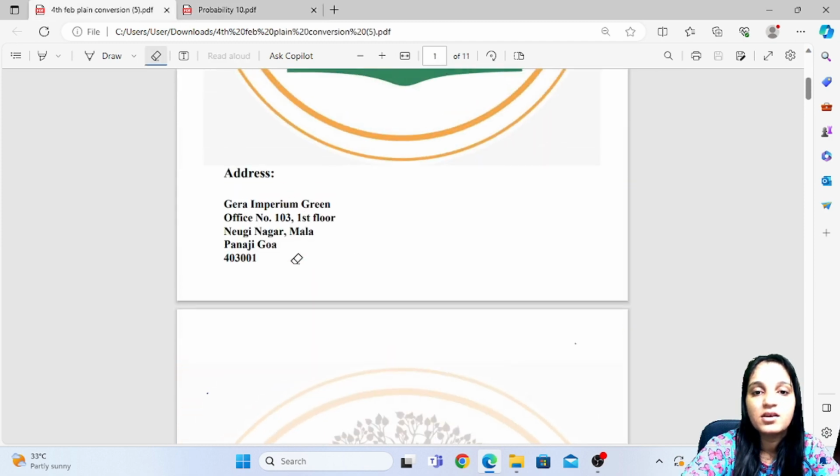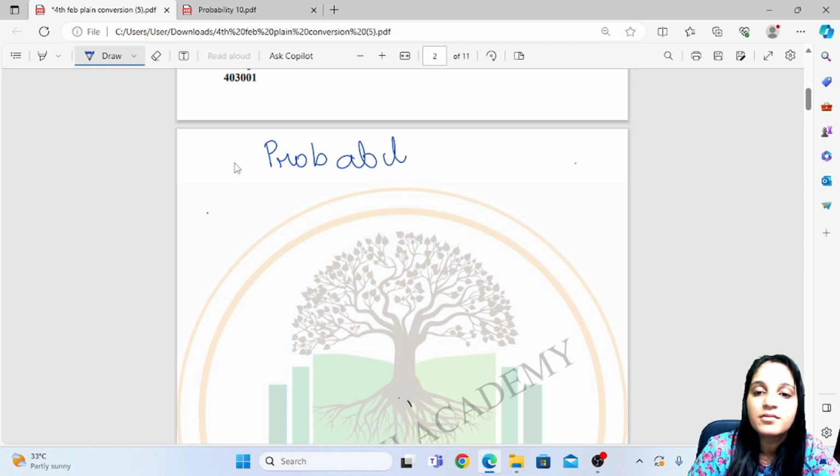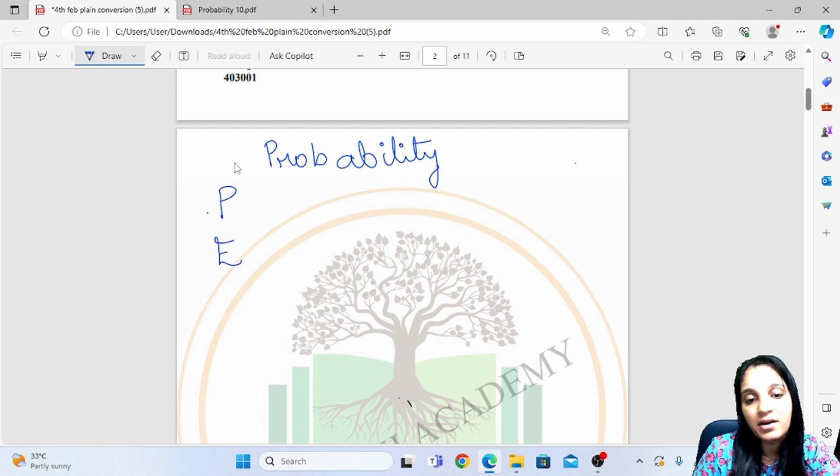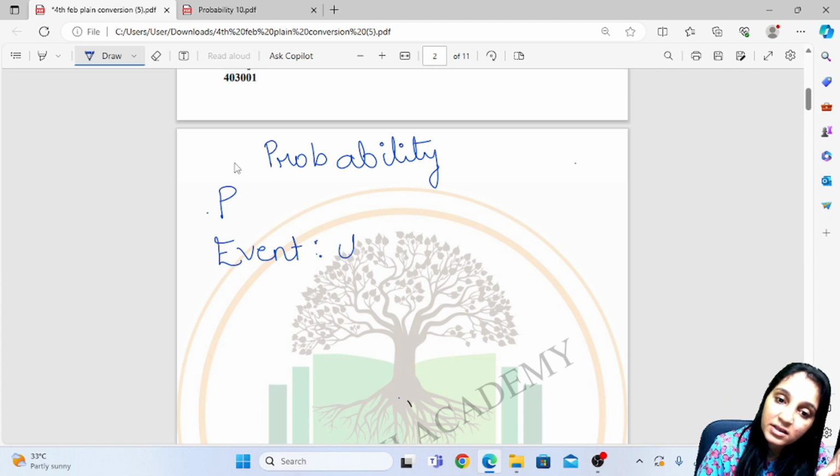Now here probability is denoted by P. Now, then you have event. Now, what is an event? Event is the experiment which you are doing. Like, we say it might rain today. It might rain, or it will rain becomes your event.